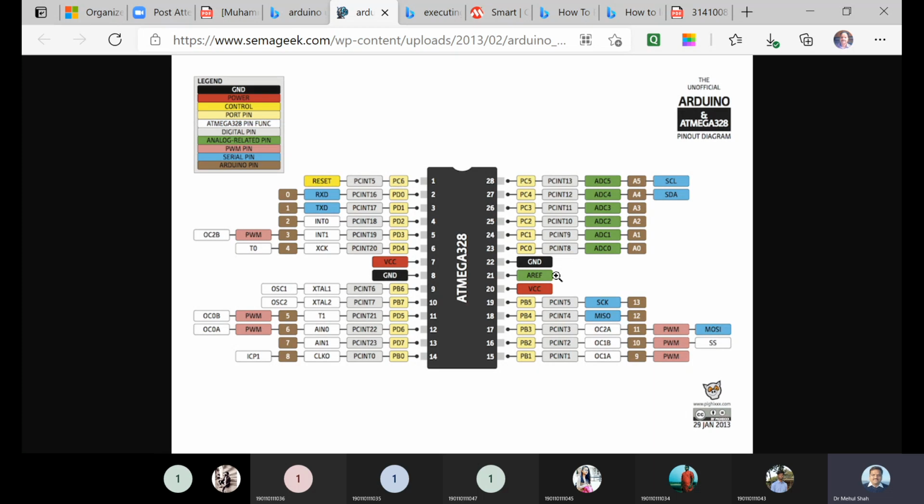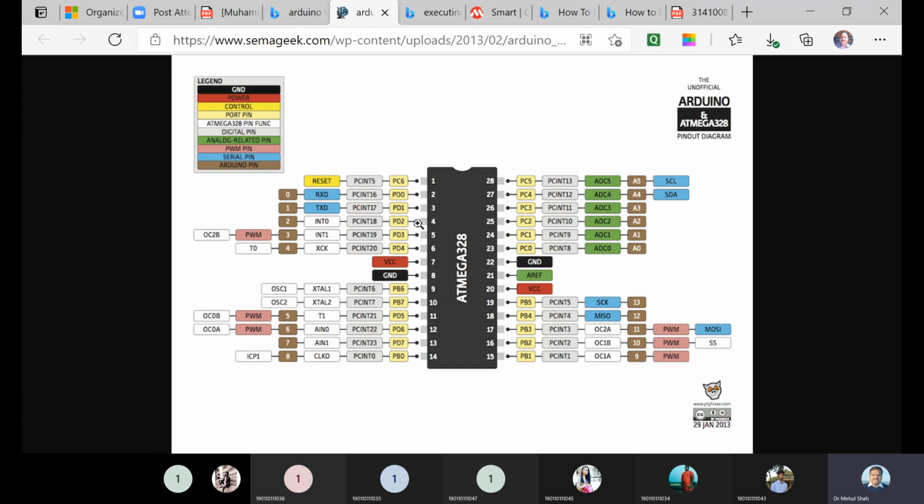VCC and ground are fixed, which are pin number 7, 8 and pin number 20, 21, 22. So out of 28, 5 pins are for VCC, ground and analog reference. So 23 pins are port B pins, port C pins and port D pins, right?